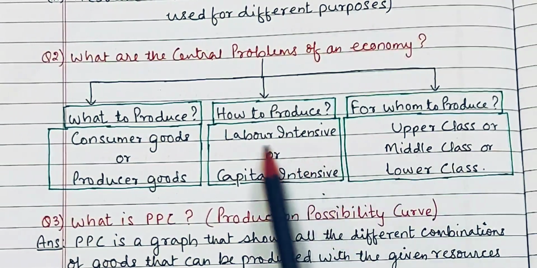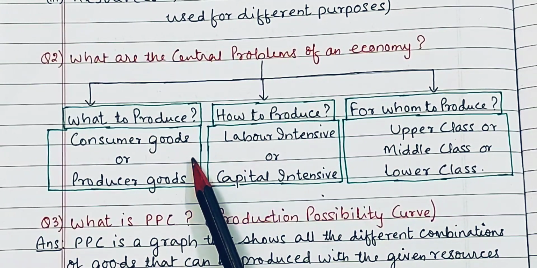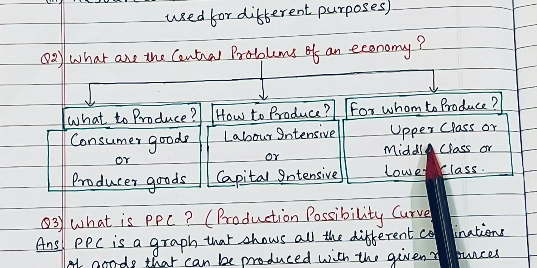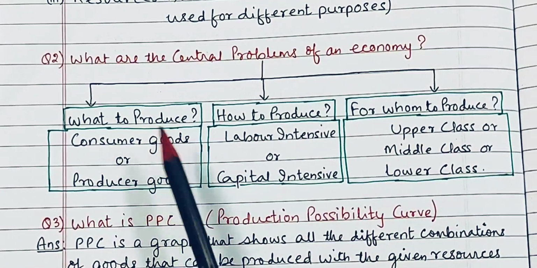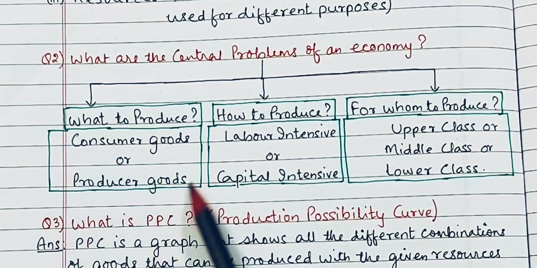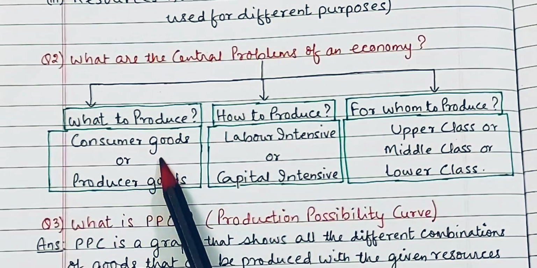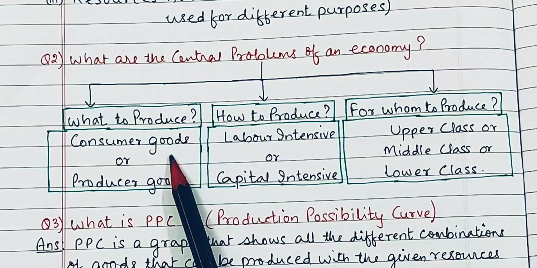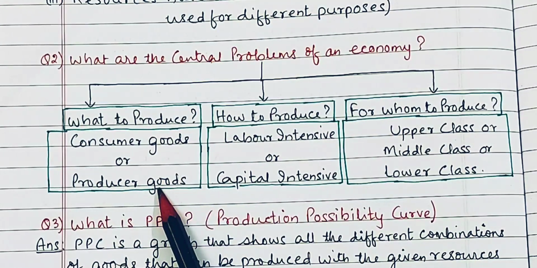Every economy in this world has to answer these questions. In what to produce, we can write our answers on the basis of consumer goods or producer goods, whether in your country you will produce more consumer goods or producer goods, that means industrial goods.